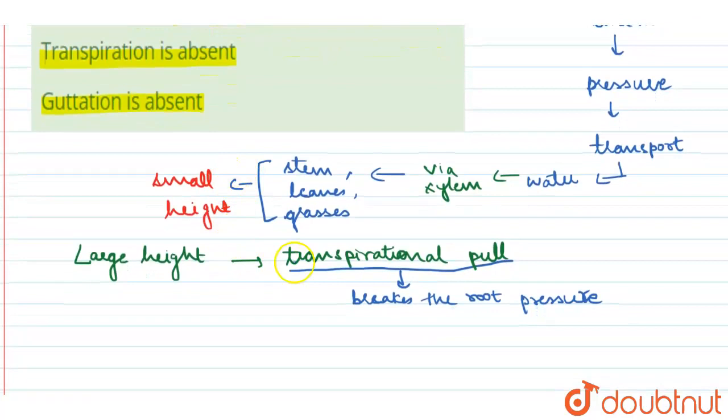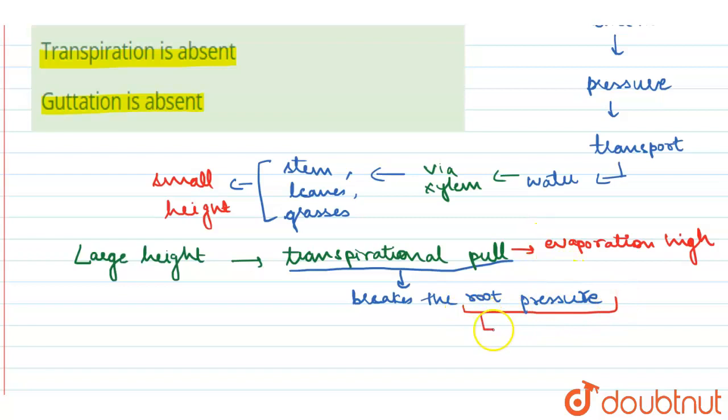The transpiration pull occurs when the evaporation rate is high, because transpiration refers to the evaporation of water via leaves. So if evaporation is high, then transpiration pull occurs. Therefore, for root pressure, transpiration should be low.